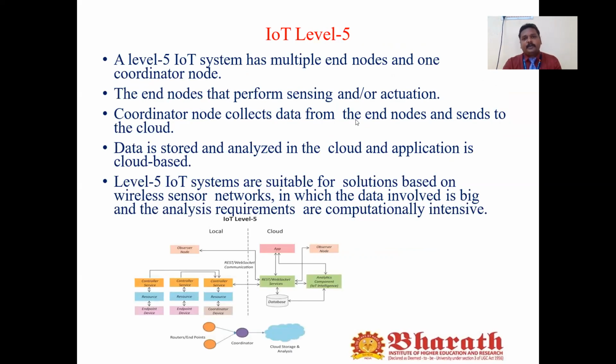Then we can go to IoT level 5. Level 5 also supports multiple end nodes, like level 4. Here one node acts as the coordinator node. You see here that will be the endpoint, which may be taken as a router or an endpoint. This will be connected to the cloud storage and analysis. How will it connect to the cloud storage analysis? Through the coordinator node. This router or endpoint we call the end nodes. So what is the use of this end node?